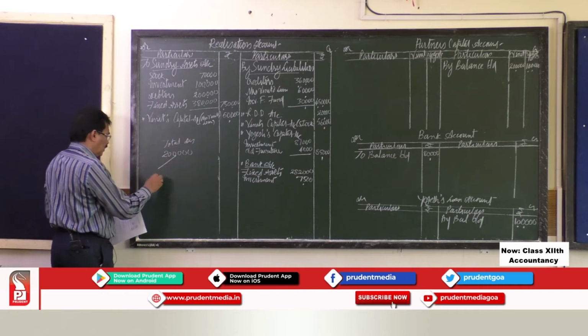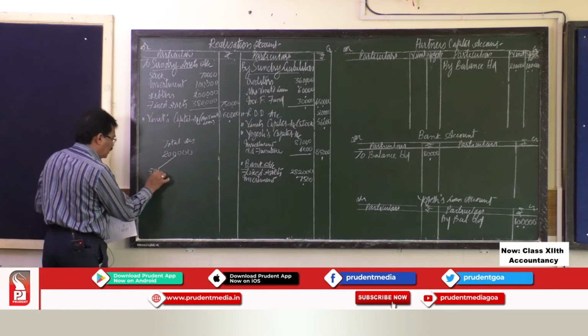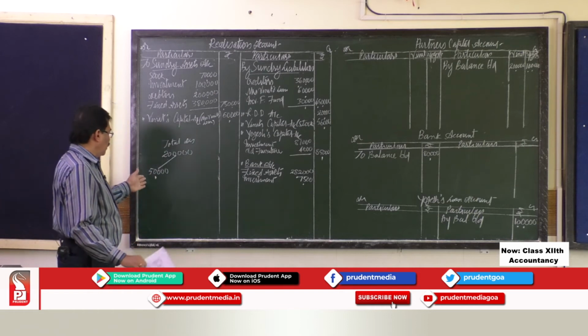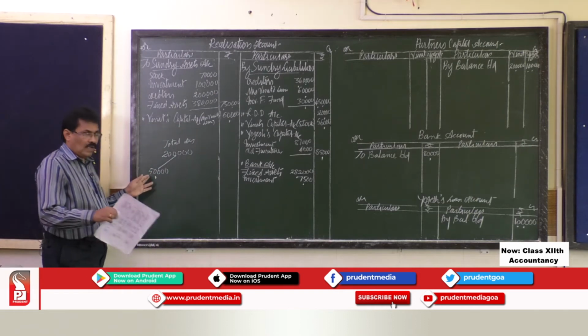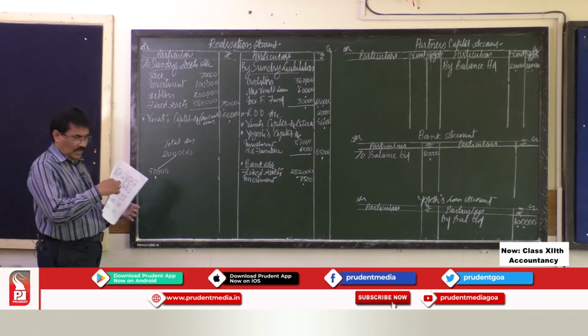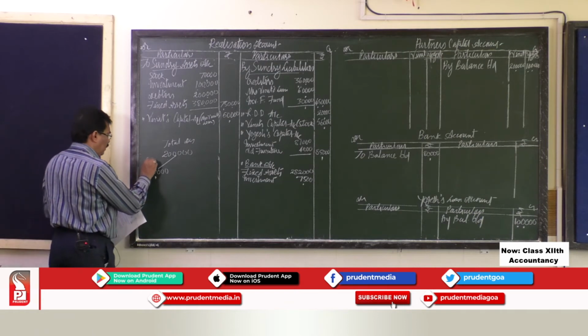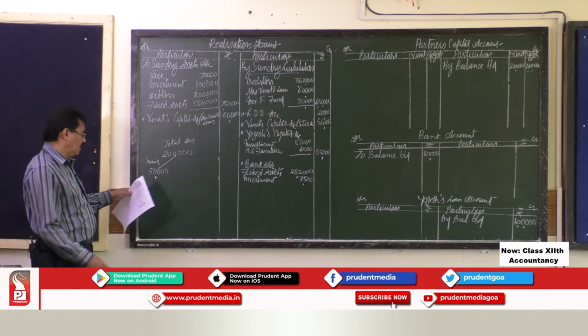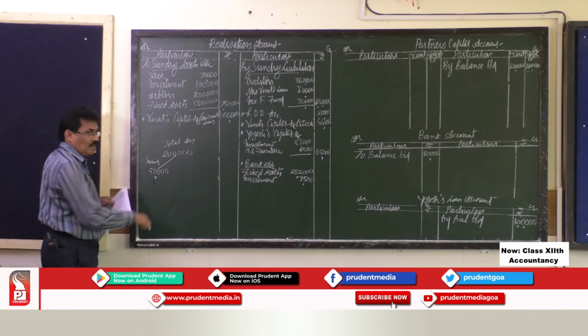Out of this, there was one class of debtors costing rupees 50,000. And this particular debtor by name Sunil was supposed to pay this money after 3 months, but he is paying the money immediately.